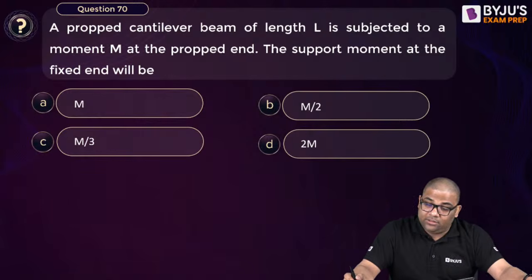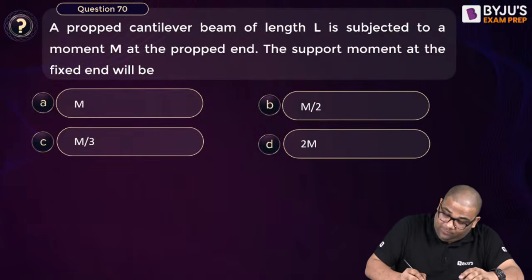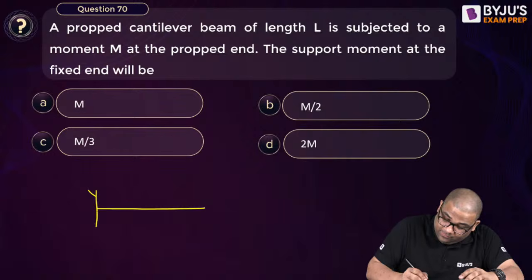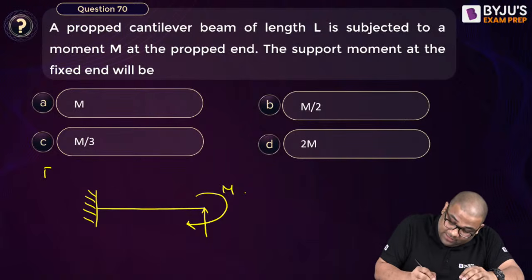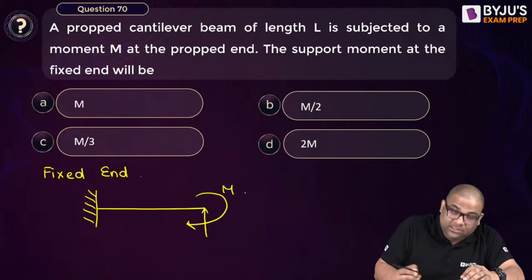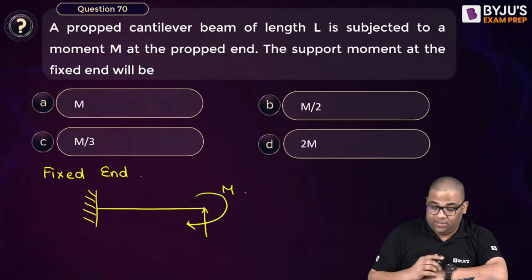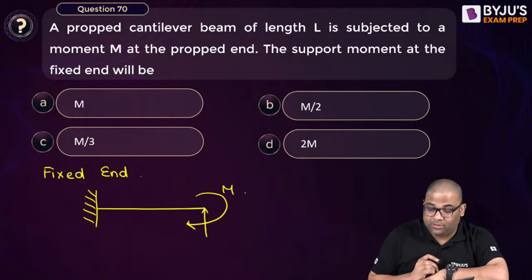70 question. So propped cantilever and the moment M is applied. So what is the support moment at the fixed end? This you can do by such analysis, and by strength of materials also you can do.